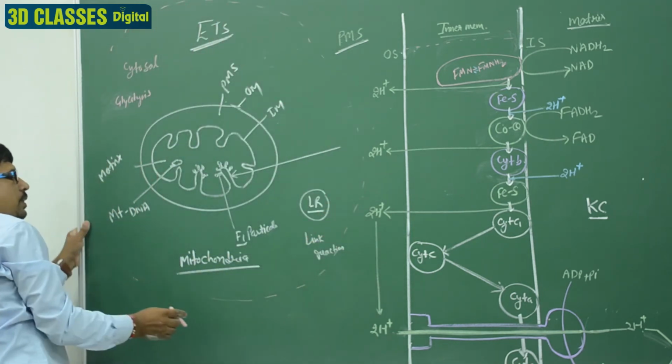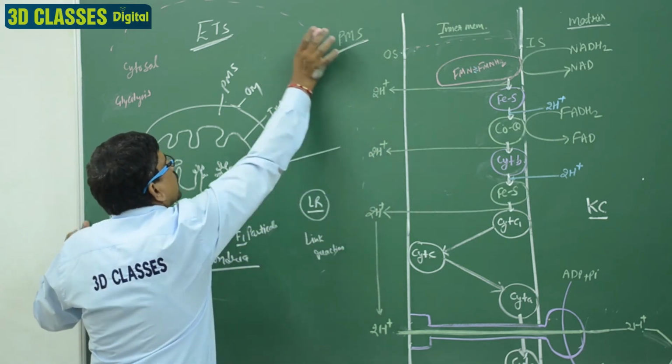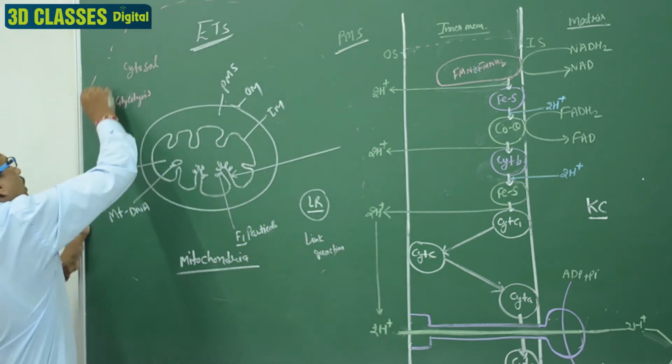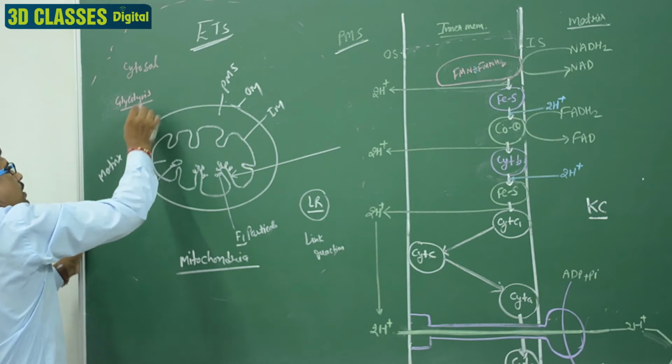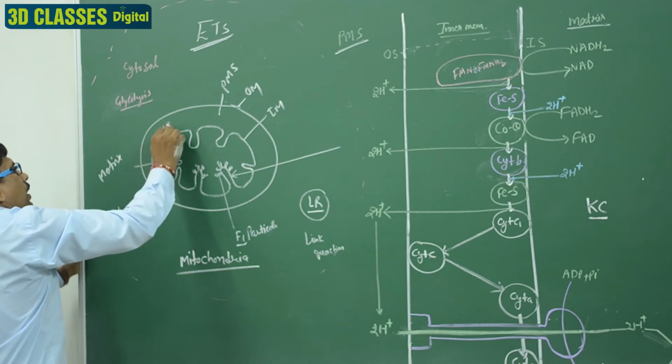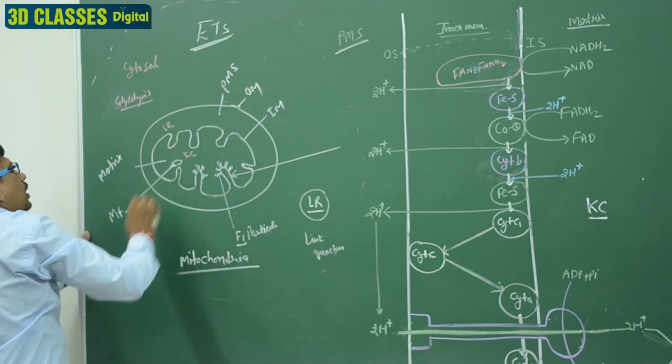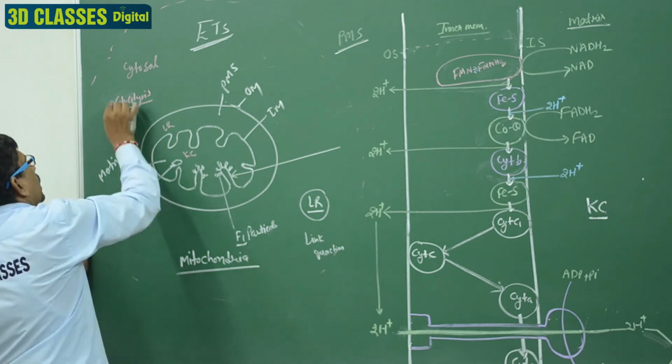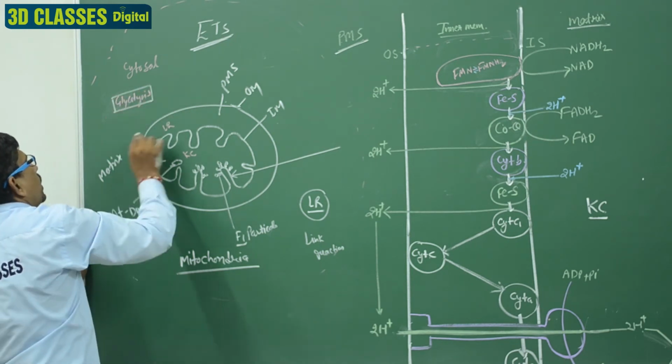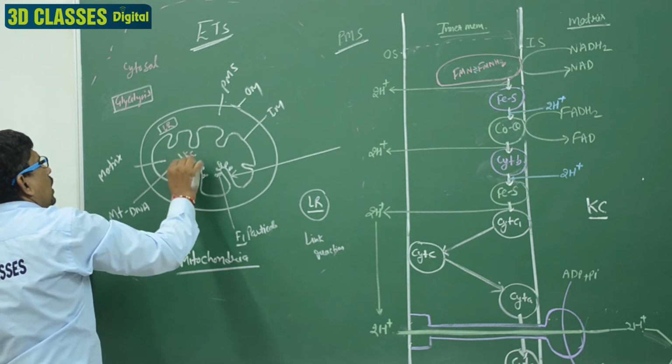When we explain the cell, then in the cytosol the glycolysis is present, then here the link reaction, and here the Krebs cycle. These are the 3 points. The glycolysis is first outside, then the link reaction, then the Krebs cycle.